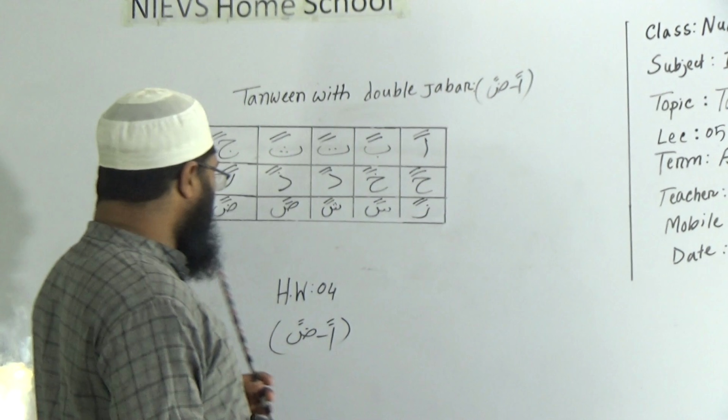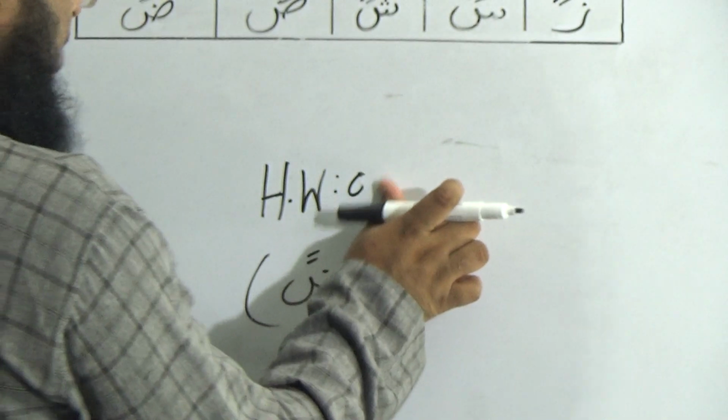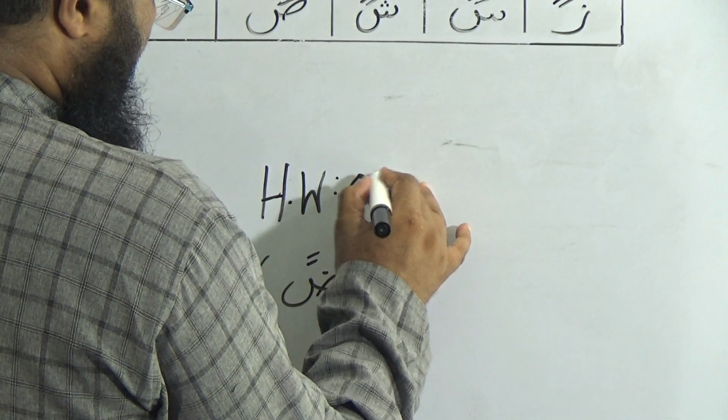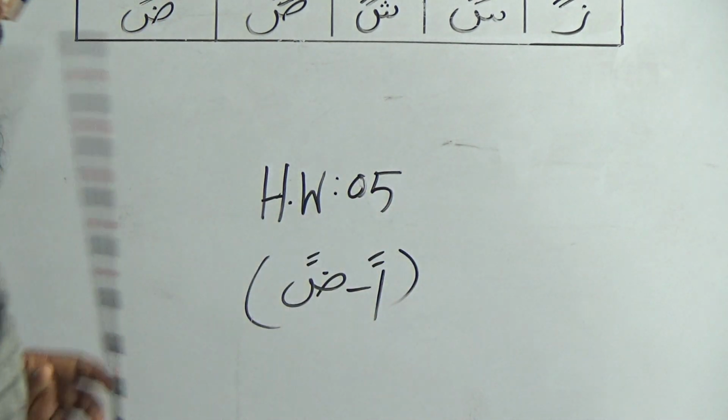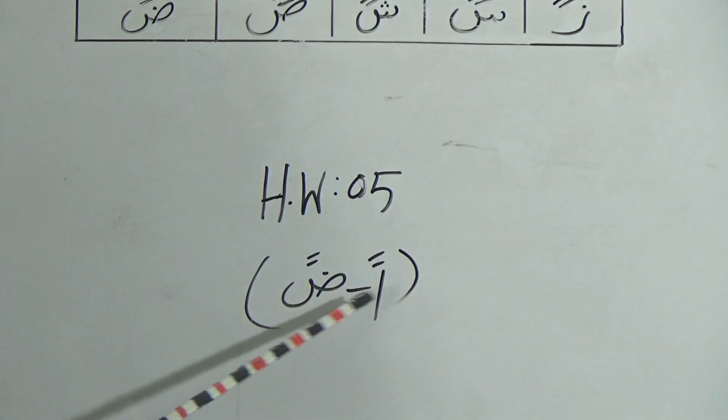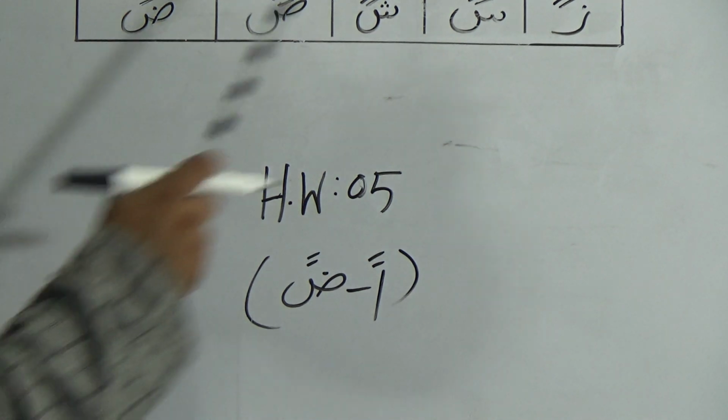My dear students, today is our lecture number 5 and SW number 5. You will make SW at your home from alif to dot, like this pattern.